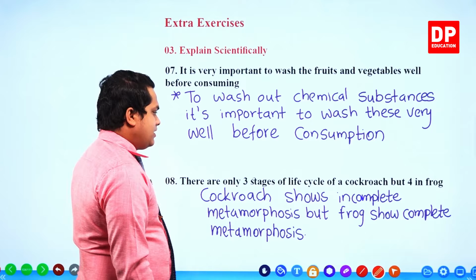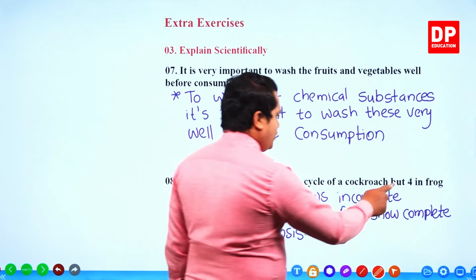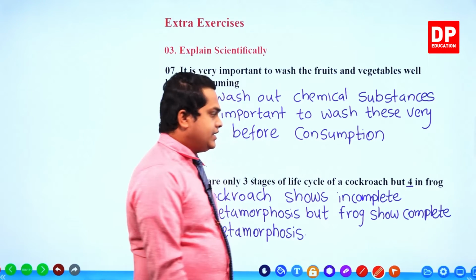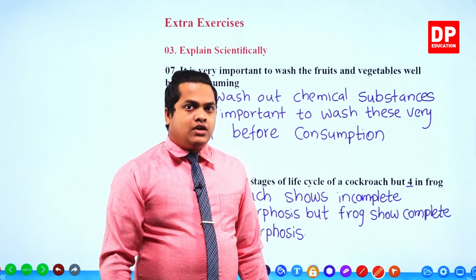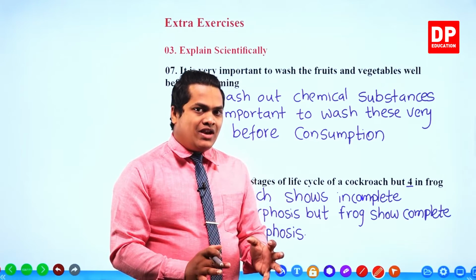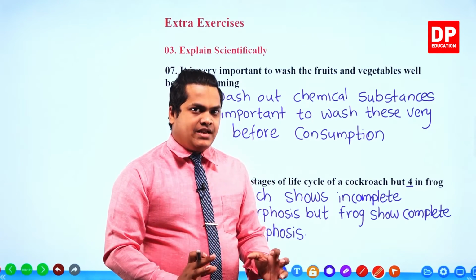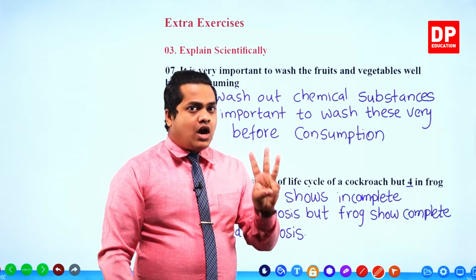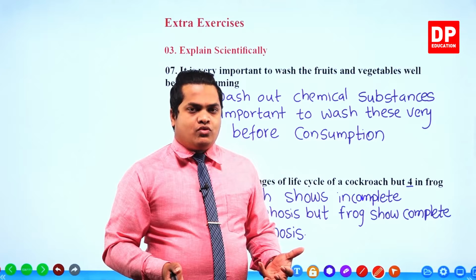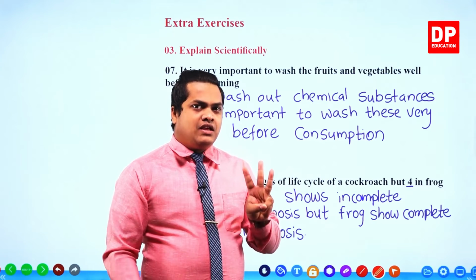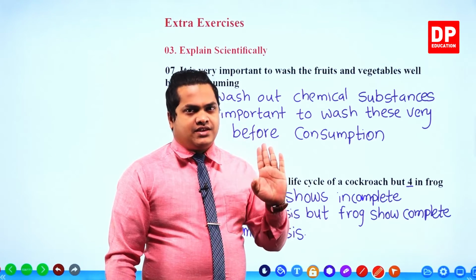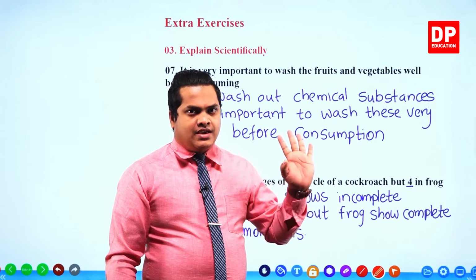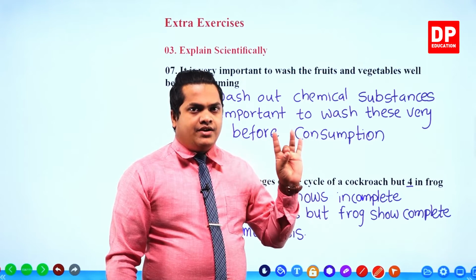Right? Remember, my dear children, even though it is mentioned as 4 here, as in a frog, up to our knowledge, I mean up to grade 8, we are discussing only 3 stages: eggs, tadpole, and the adult frog.